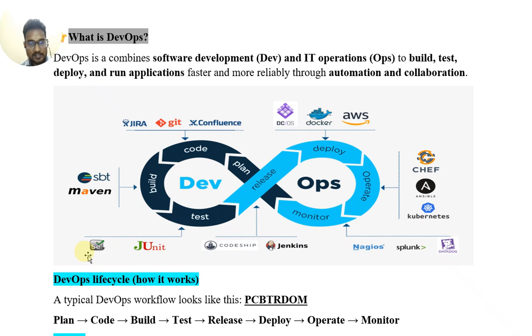Test tools are Selenium and JUnit. Fifth is release. Release the code ships with Jenkins. Sixth is deploy. Deploy tools are Docker and AWS.